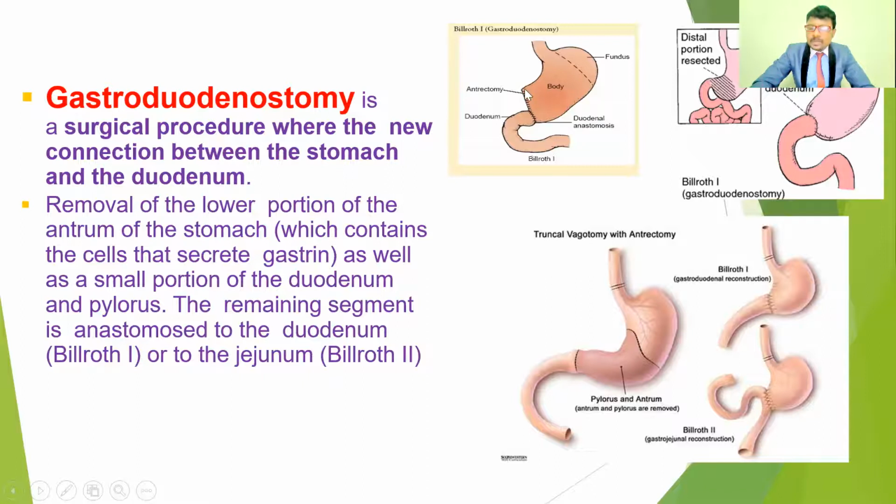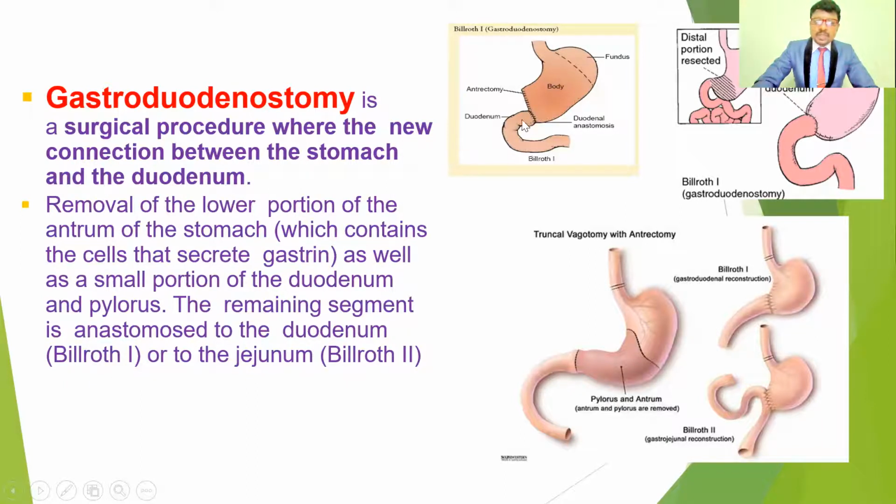Here, the small lower part of the stomach is resected, that means removed. So why? Because this area secretes gastrin. If you remove it, the gastrin is going to decrease, so the HCl concentration is also going to decrease. Then the stomach is connected to the duodenum. This is called the Billroth type 1 surgical procedure.